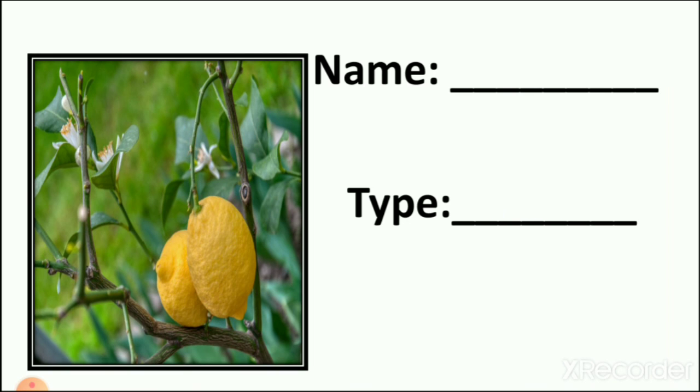Then next, which food is it? It is a lemon. We make juice from it. And is that a vegetable or a fruit? Let's see. Fruit. Remember, we learned that some vegetables are also fruits of the plant. So lemon is a fruit of the plant.